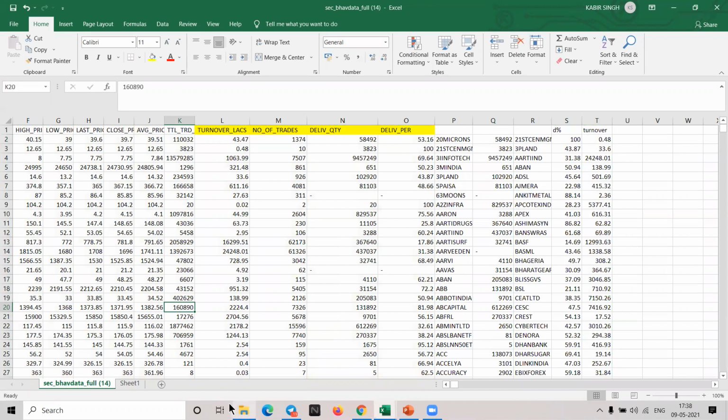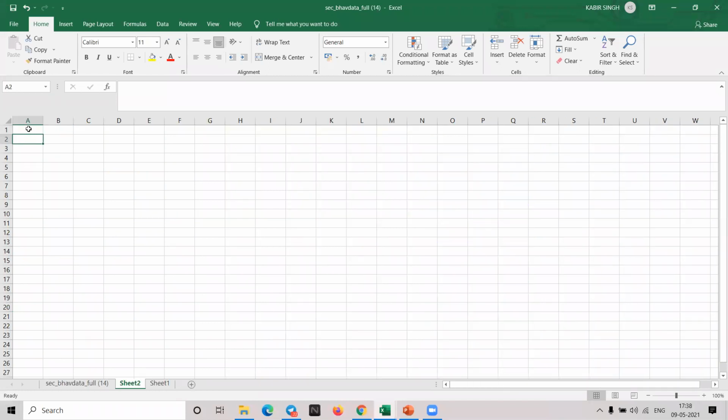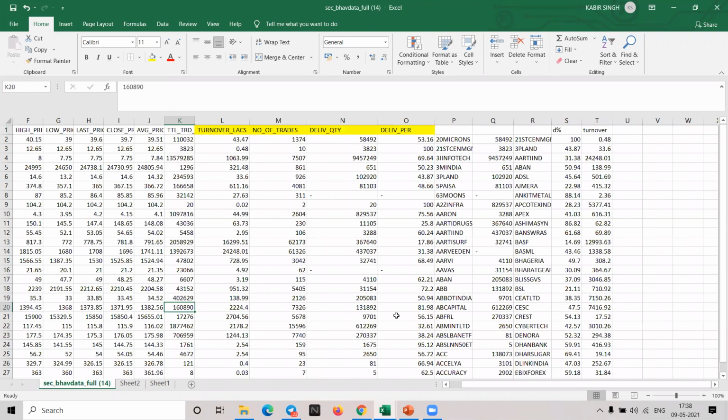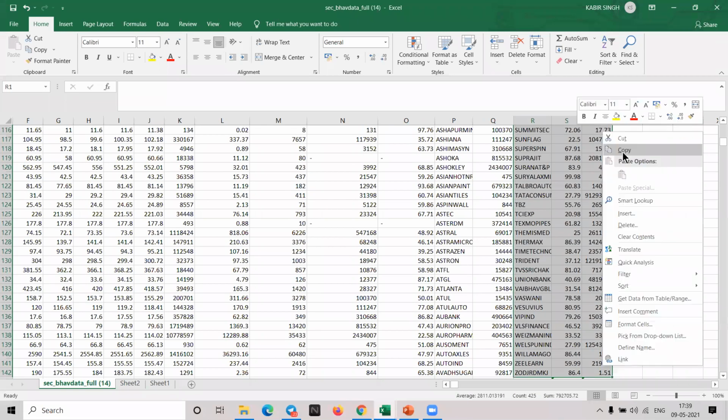Wait a second. So now I have copied. I have to paste it. Again, a different file I'll do. So make sure that every time you are using a new file only, so that it will not confuse you. Okay. So sometimes this happens. So you have to again copy this one.